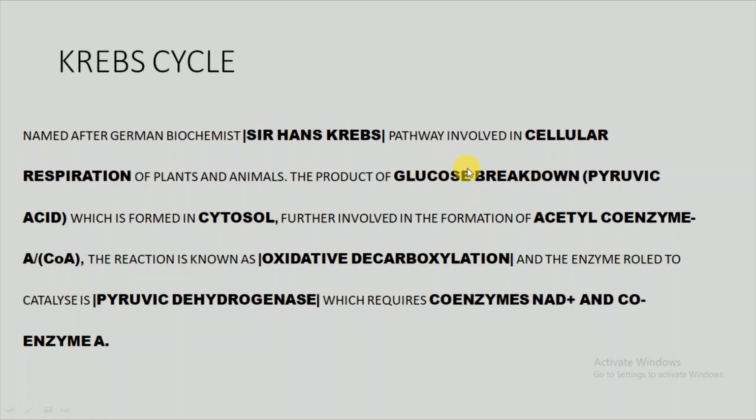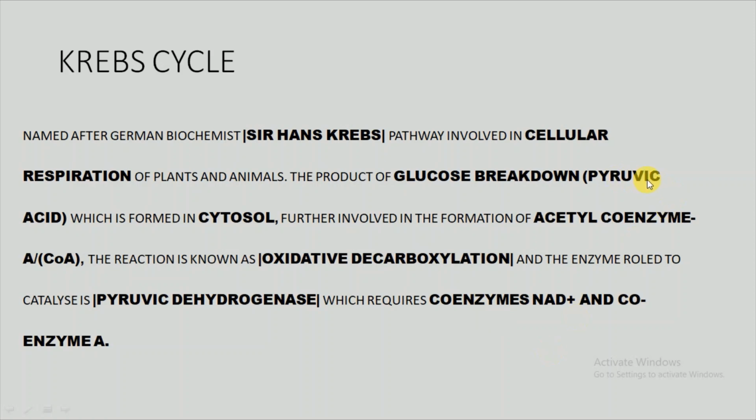So basically glucose is a 6-carbon molecule, and the process of glycolysis will give pyruvic acid, which is a 3-carbon molecule. This pyruvic acid is formed in the cytosol of the cell, or the cytoplasm, and it cannot directly enter the mitochondrial matrix for cellular respiration, so it has to be converted into acetyl coenzyme A. This conversion from pyruvic acid to acetyl coenzyme A is a reaction known as oxidative decarboxylation, and the enzyme involved here is pyruvic dehydrogenase, with coenzymes NAD+ and CoA.